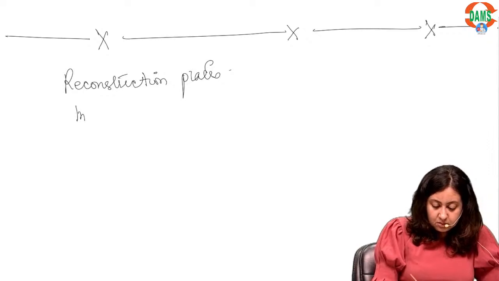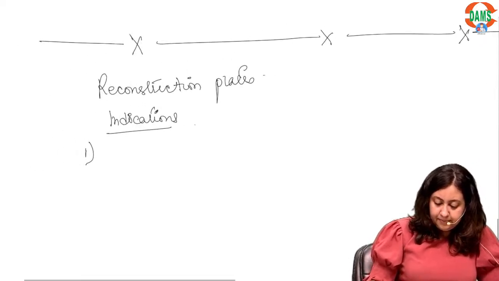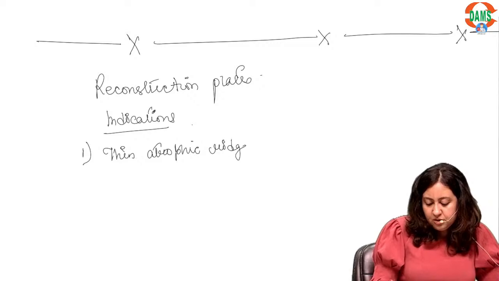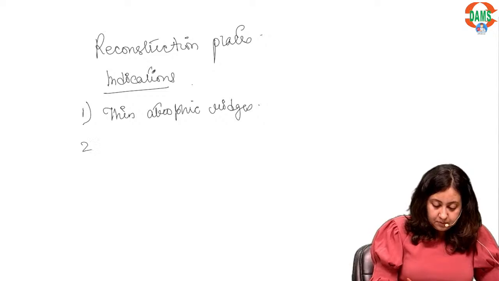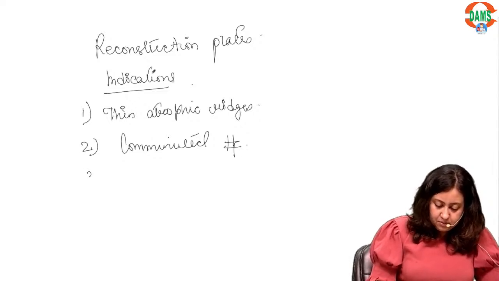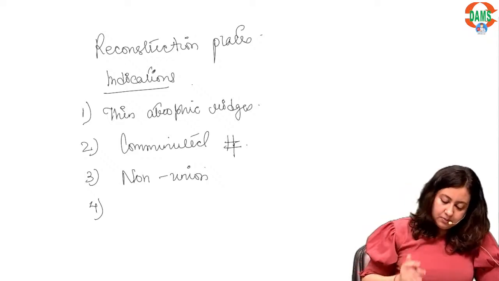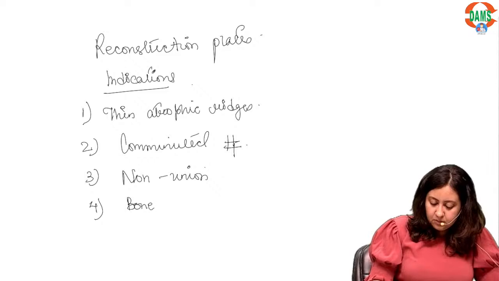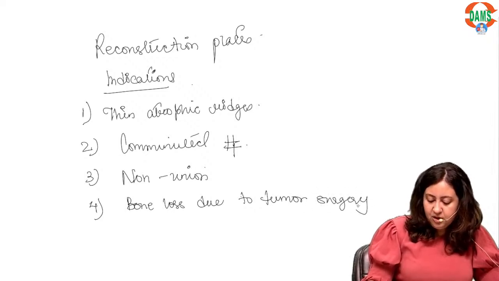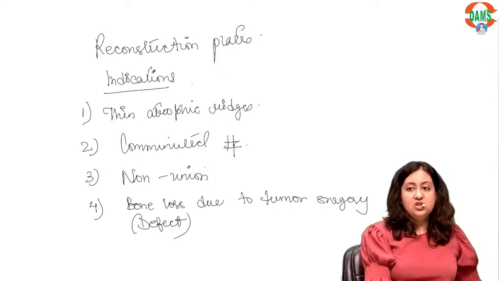So, first of all, indications: thin atrophic ridges, comminuted fracture, non-union, or bone loss due to tumor surgery or defect due to tumor surgery. These are your four indications.